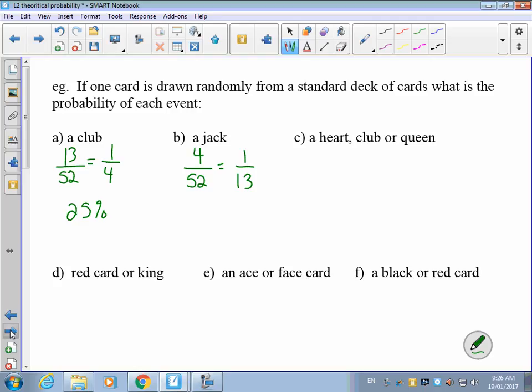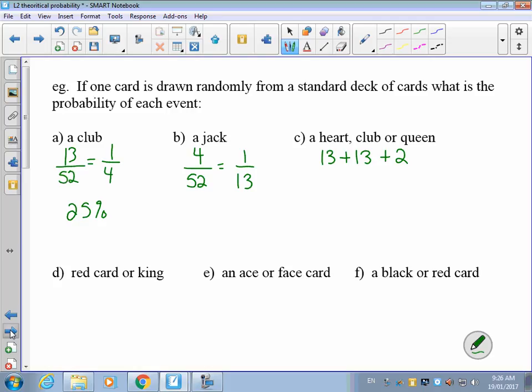To draw a heart, a club, or a queen. So there would be 13 hearts in a deck, and there would be 13 clubs in a deck, and there'd be 4 queens. But there's already a queen that's a heart and a queen that's a club, so there's only 2 other queens that I could have a possibility of drawing.